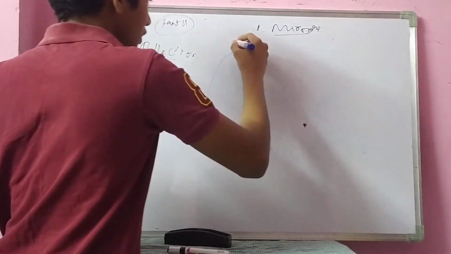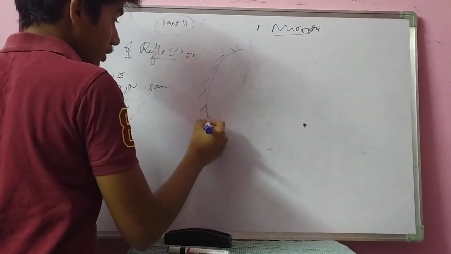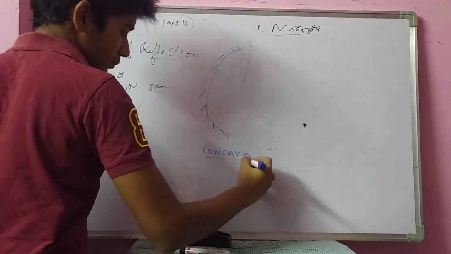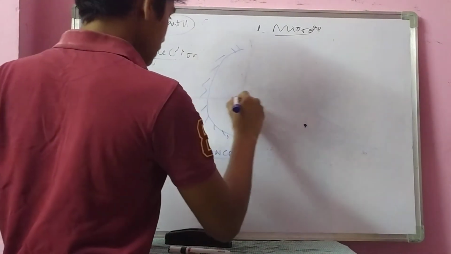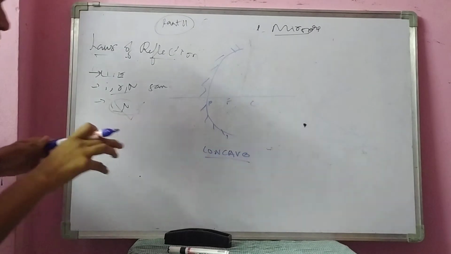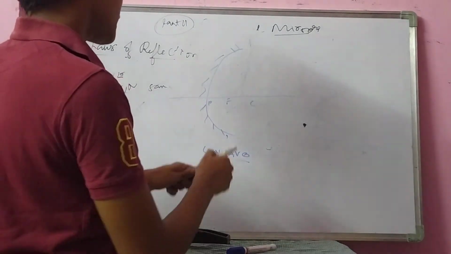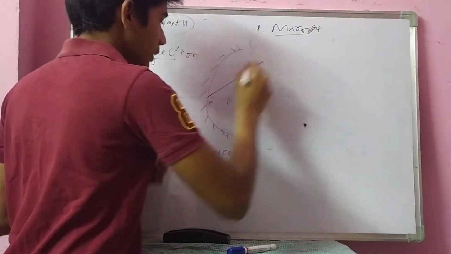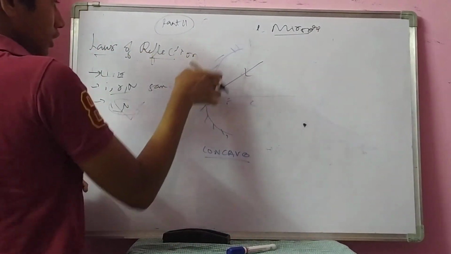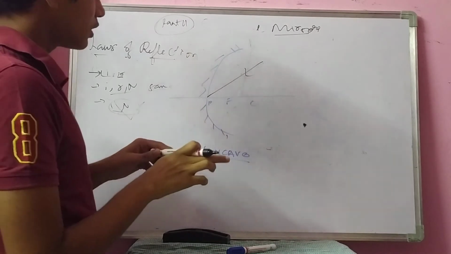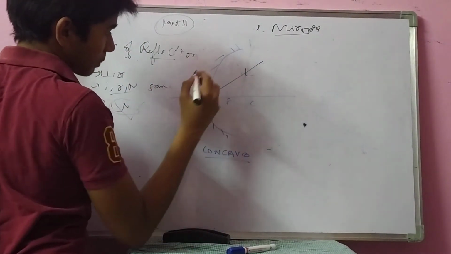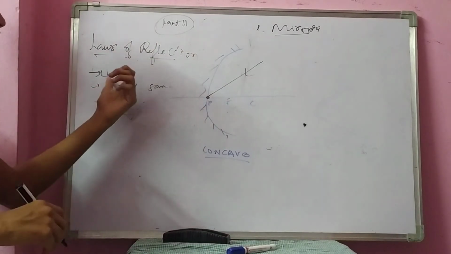Firstly, I am explaining for a concave mirror. This is the principal axis. This is called pole, this is called focus, this is called center of curvature. Now I am taking a ray that is hitting the pole of the concave mirror. It may go in this direction, or this direction, but in which direction will it go exactly? There we have to apply one point. We know angle of incidence i equals angle of reflection r.